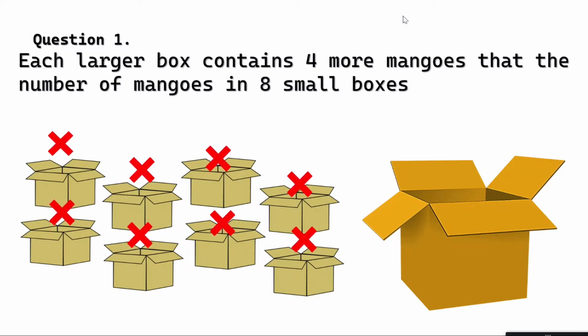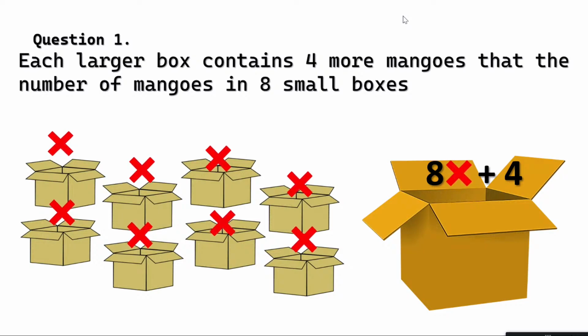X mangoes in one box and 8 such boxes like that. Either you could go X plus X plus X 8 times, or faster would be, yes, 8X. Now the question is saying the larger box contains 4 more than the number of mangoes in 8 small boxes. So, do you think this is right? The bigger box has 4 more than the number of mangoes in 8 small boxes.